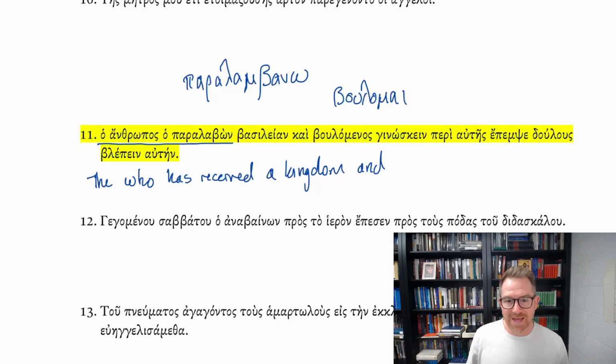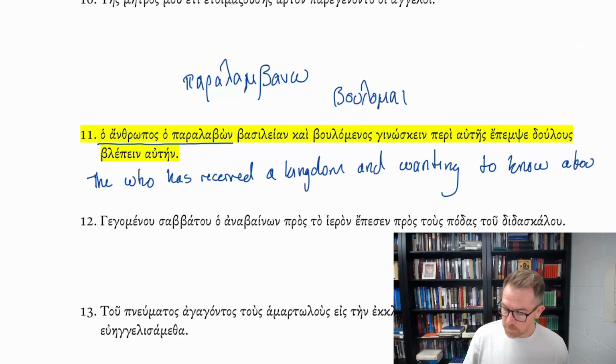So this is the masculine present middle participle, and it's middle because it's deponent, and who has received a kingdom and wanting, not wanting, but wanting, gignōskein, to know, peri autēs, about it, epempsen. This is from the verb pempō, I send, and we have this epsilon prefix.